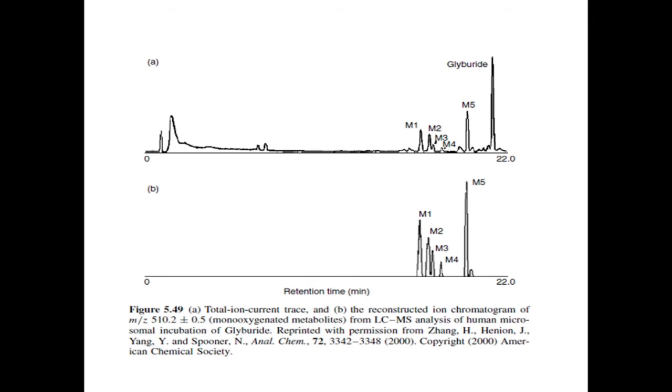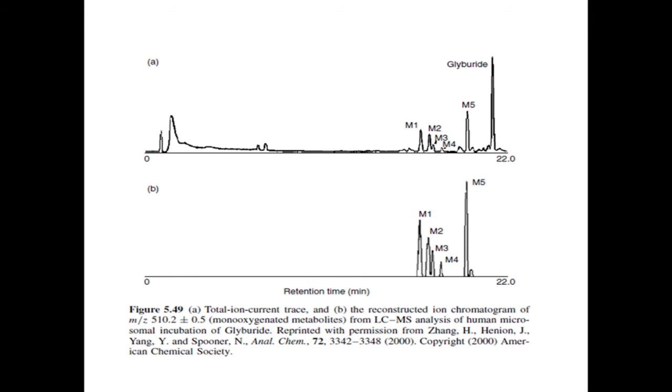Separation of the metabolites was achieved by using a 2 mm by 100 mm C18 column with gradient elution, employing a mobile phase of aqueous acetonitrile with ammonium acetate at pH 5. A flow rate of 200 microliter per minute was used.